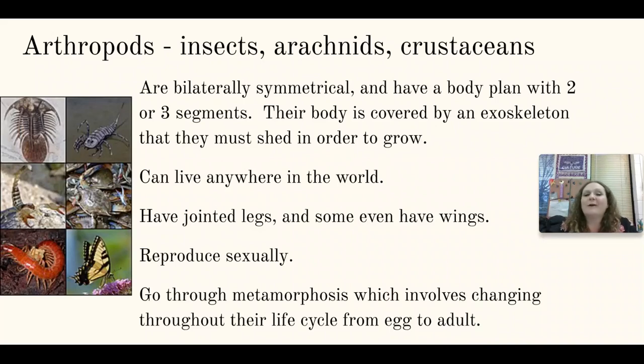And now here we are at the arthropods. Arthropod literally means jointed foot, which kind of makes sense for things like insects and arachnids and crustaceans. They have these outer exoskeletons, these hard shells around their bodies, and with joints so that they can still move.